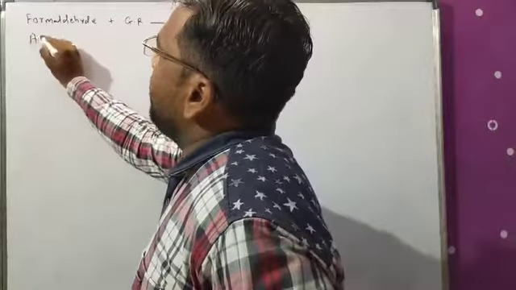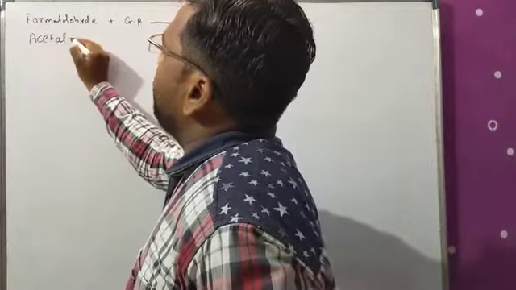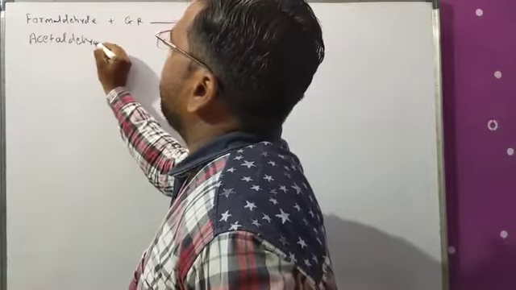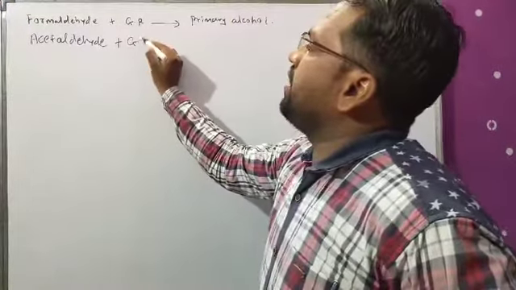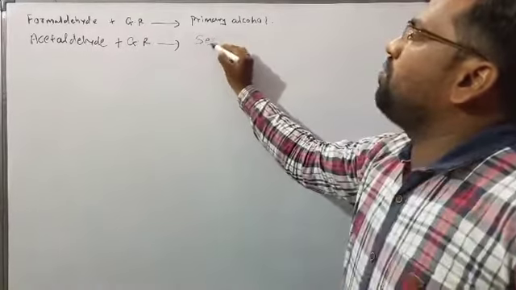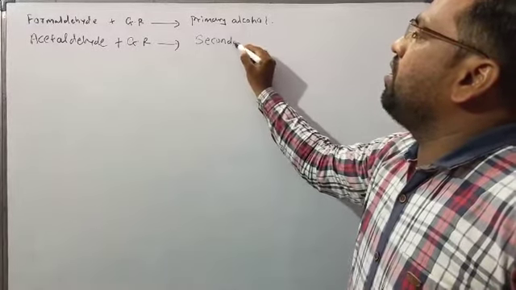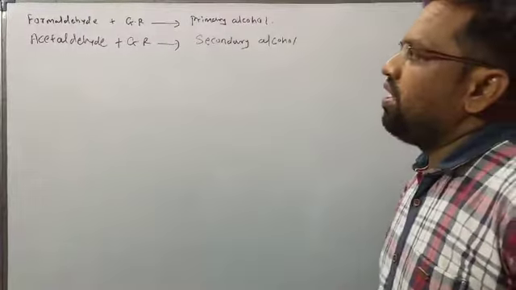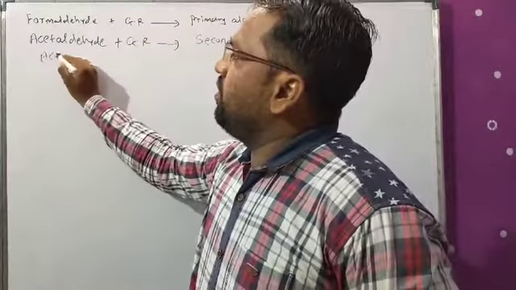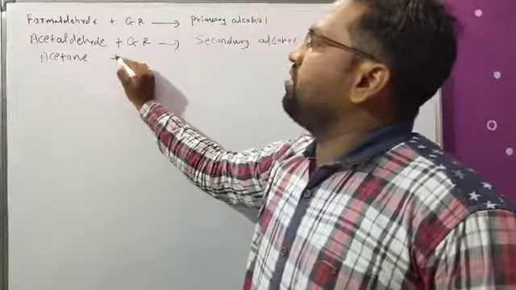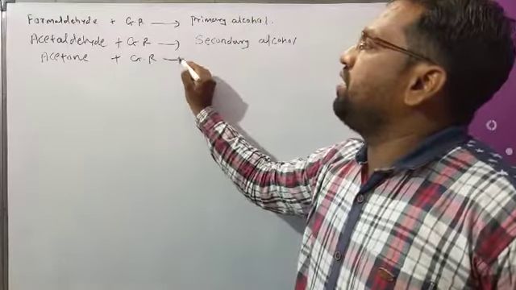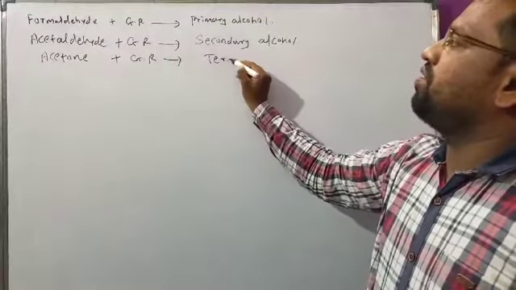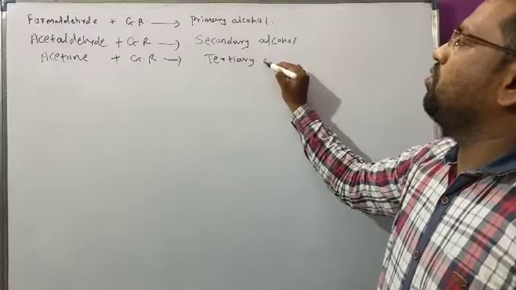When acetaldehyde reacts with Grignard reagent, it gives the product of secondary alcohol. यहाँ पे अपनों क्या मिलता है, secondary alcohol. And when acetone reacts with Grignard reagent, it gives the product of tertiary alcohol.